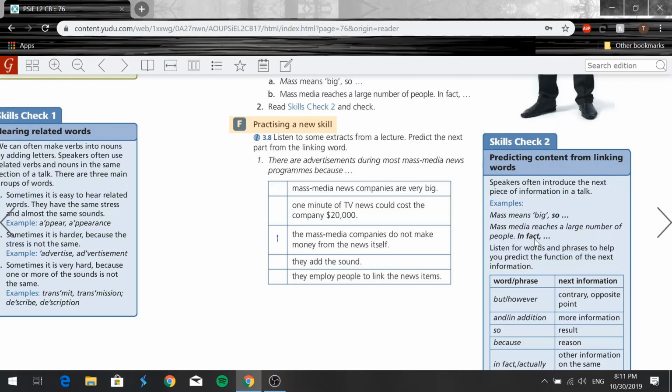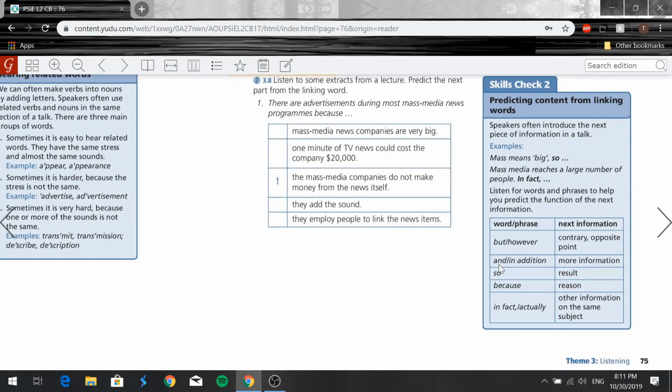So linking words are words that give us basically next pieces of information. So if I say but or however, right, if you ever hear a speaker say but or however, it probably means that he's going to talk about an opposite point, or an opposite point of view, or on the contrary, right? All of these are called linking words.